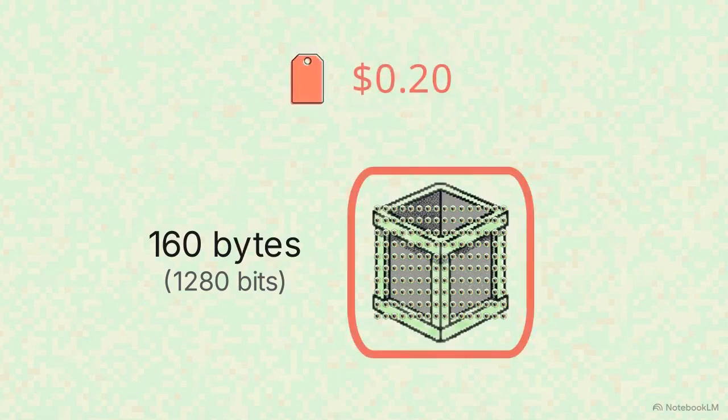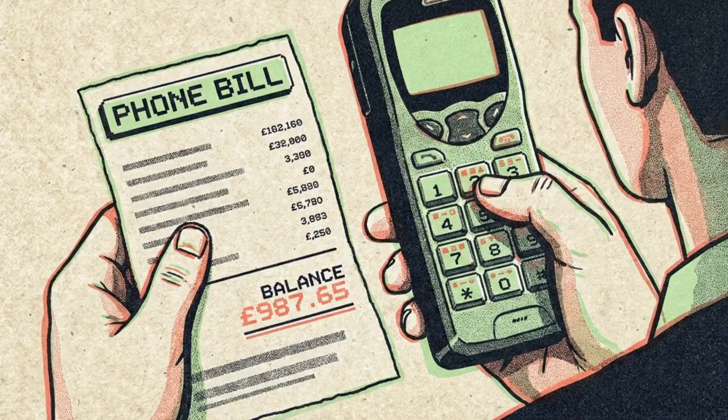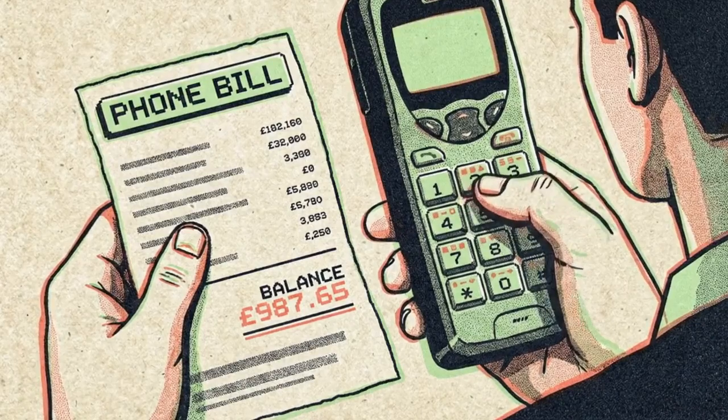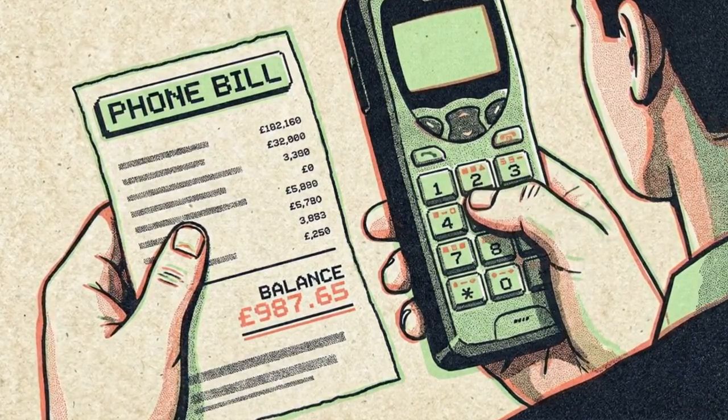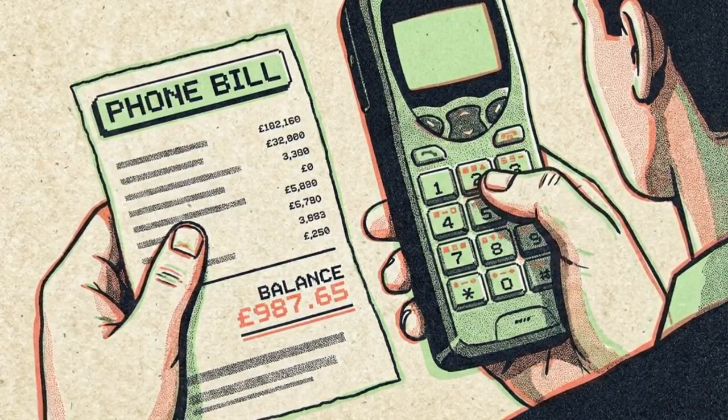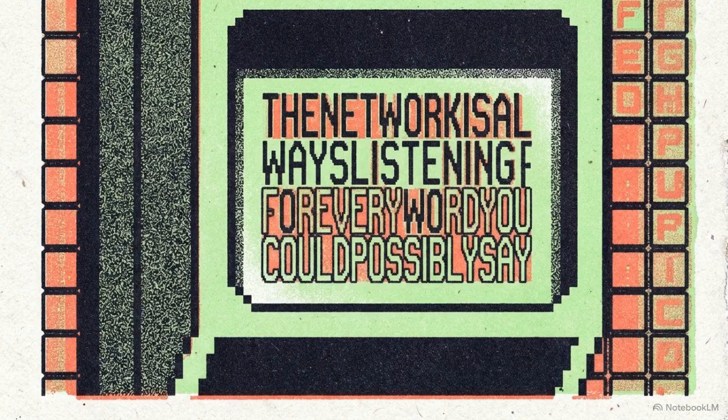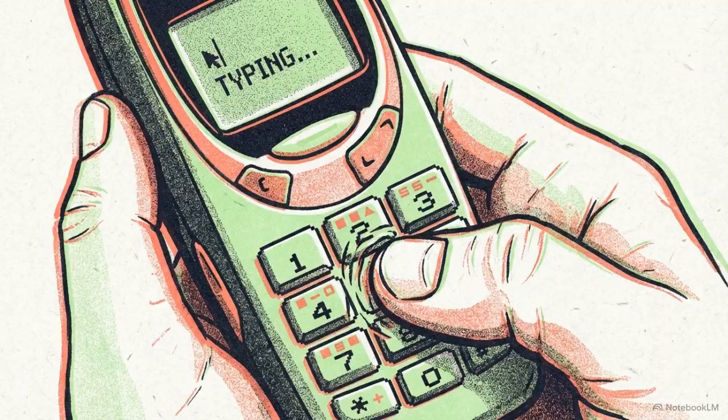Type one single character over that 160-byte boundary, and you were forced to pay for an entirely second message. This severe bottleneck turned every single typed character into a literal financial asset. Your letters had to be budgeted strictly. Users responded to this billing structure by engineering a highly compressed communication system. They used Textese as a grassroots engineering solution to bypass the carrier's per-message billing.